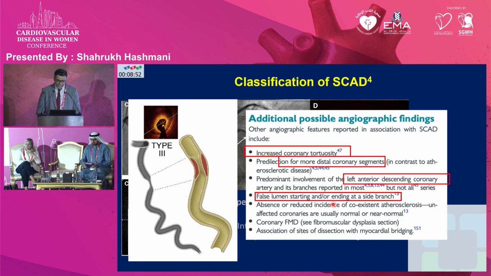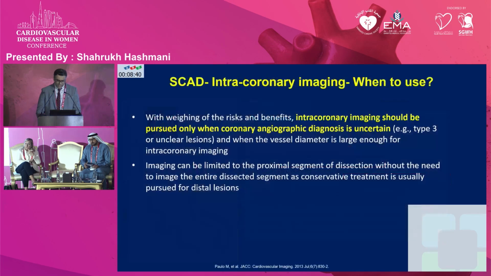There are other possible angiographic findings such as increased coronary tortuosity. SCAD mostly involves mid to distal segments, but it can also involve the proximal segments, LAD being most commonly affected, and there is a concomitant association with fibromuscular dysplasia.